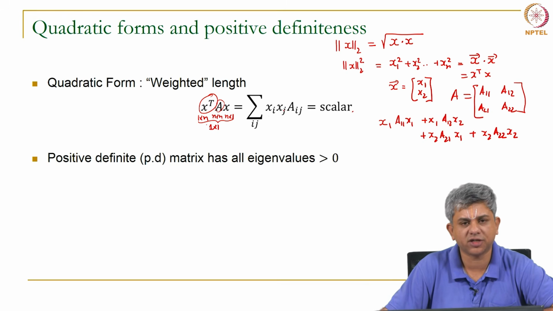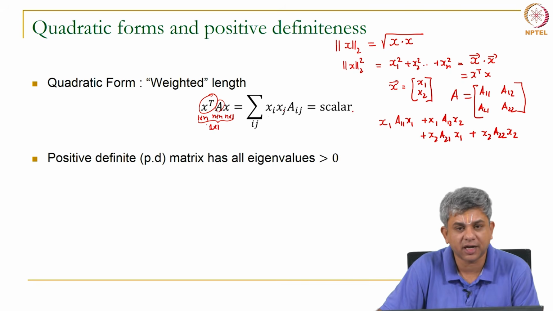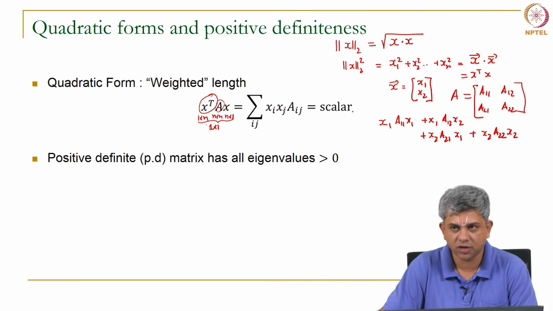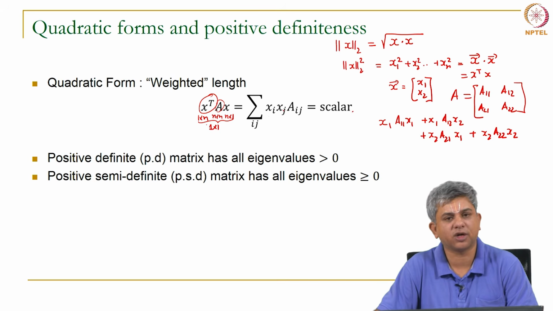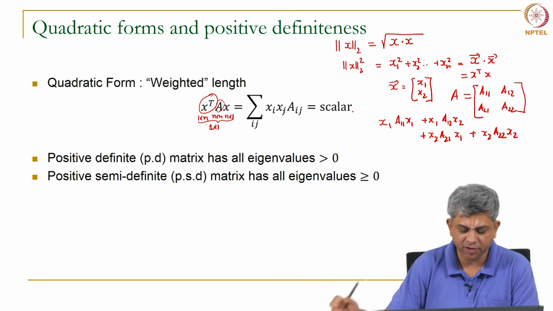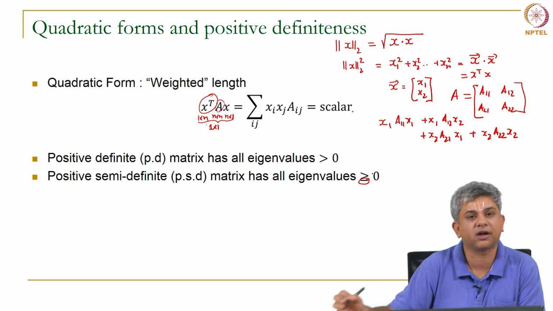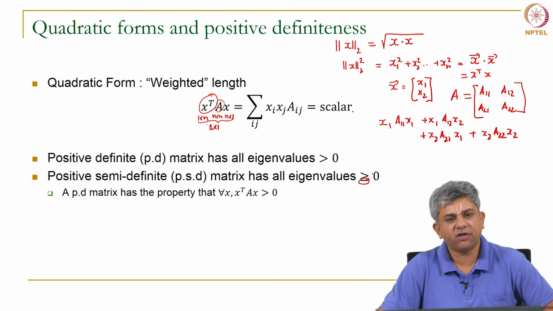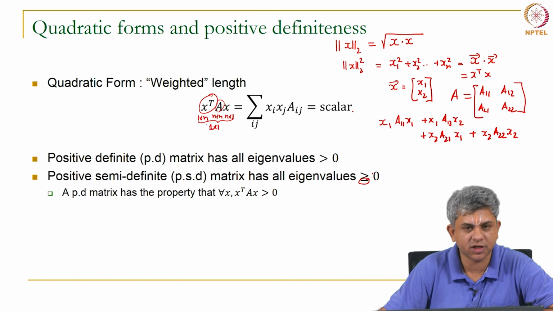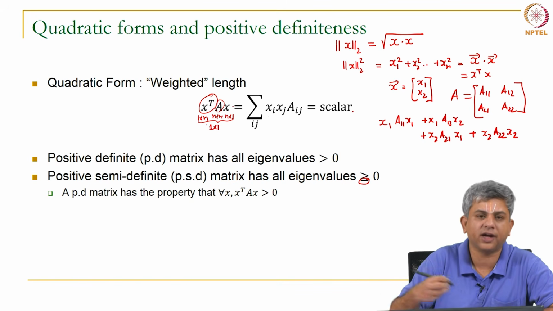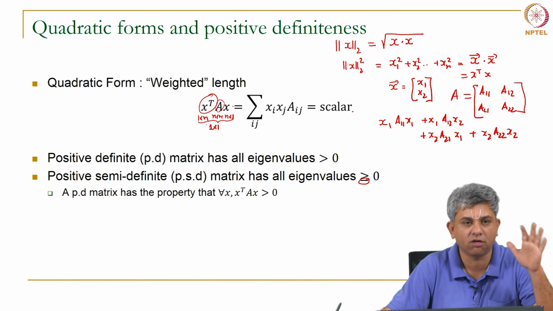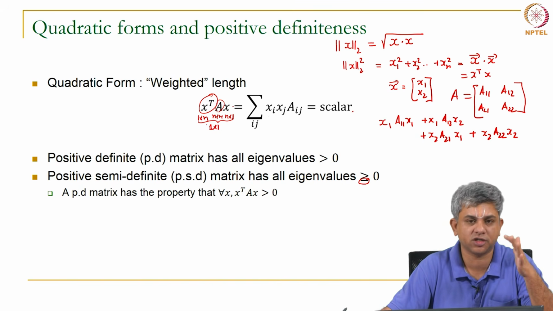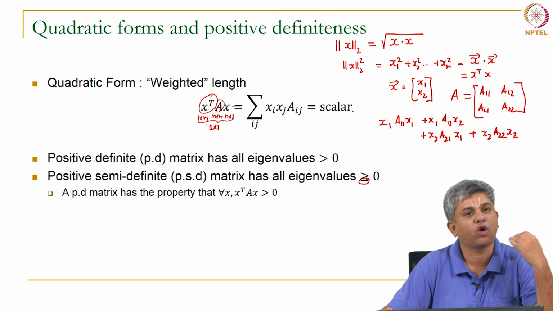Now, one important definition that sort of comes from the quadratic form is that of a positive definite matrix. A positive definite matrix is any matrix that has all completely positive eigenvalues. We also have another definition called positive semi definite. Okay. Positive semi definite means not just greater, but greater than or equal to 0. A positive definite matrix has a very nice property, which is for all quadratic forms. So, if you take any x at all, it does not matter which x you take, it is your choice, x can be positive or negative, whichever x you take, x transpose A x will always be positive.